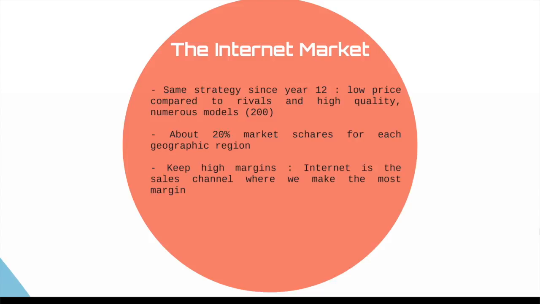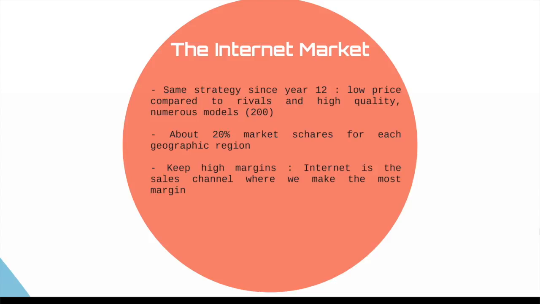On year 15 we had the maximum of models available, that is to say 200. We have on average about 20% of market share for each region. So on the internet, our strategy is very global. It's quite the same for all the countries.